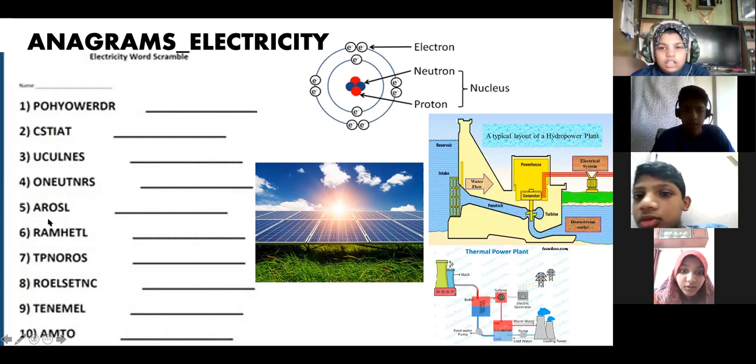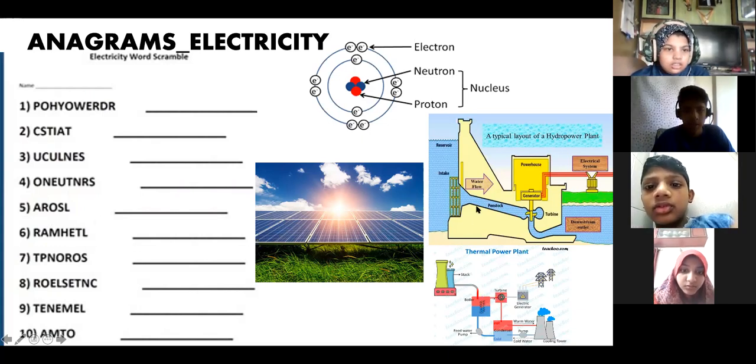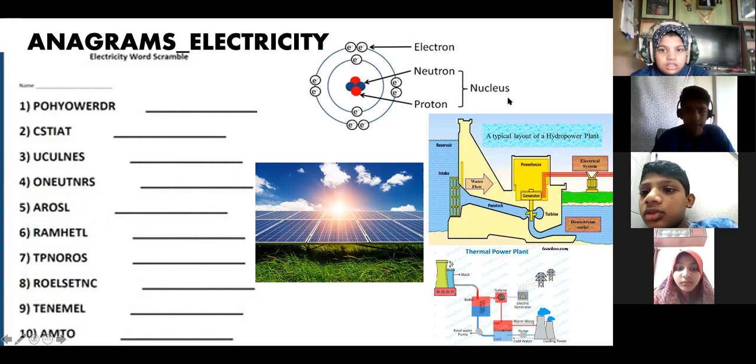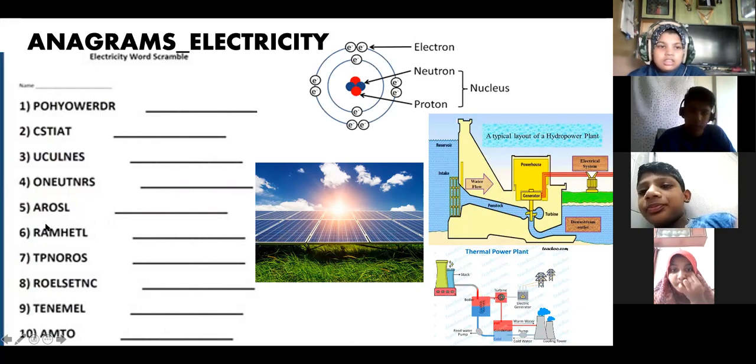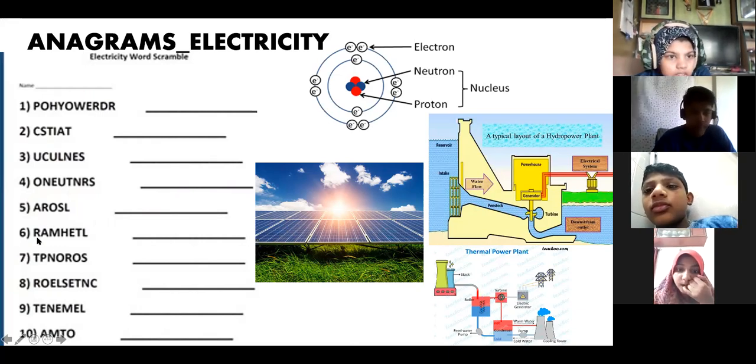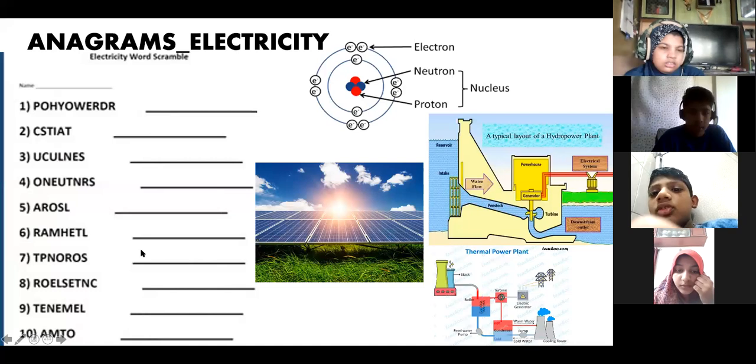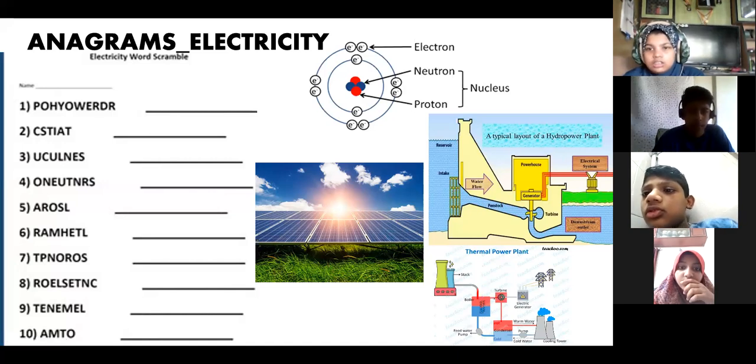Solar. Where is solar over here? It is in the solar panels. Yes, these are the solar cells, so this is the solar energy we are using. What is the next one? Thermal. Correct. Take a screenshot. So this is thermal.